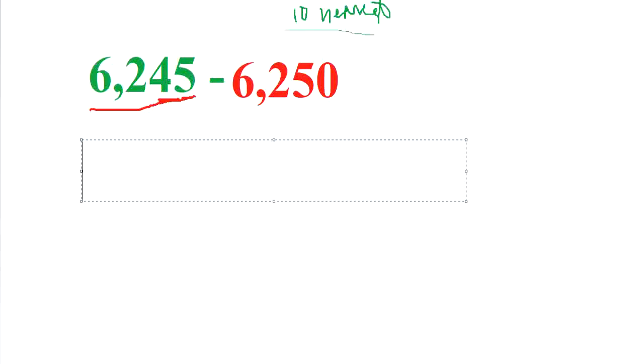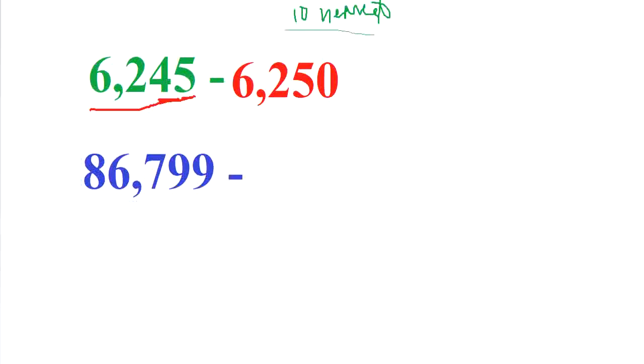One other example, 86,799. The number is here. So this number again we will round up to its nearest 10. Again here we require only 2 places, this 1's place and 10's place, and this 2 place